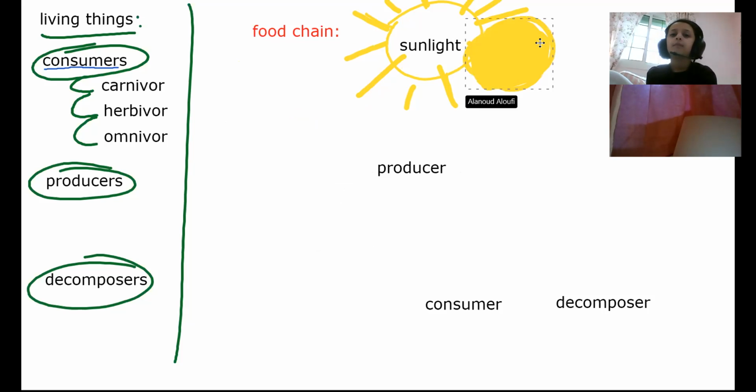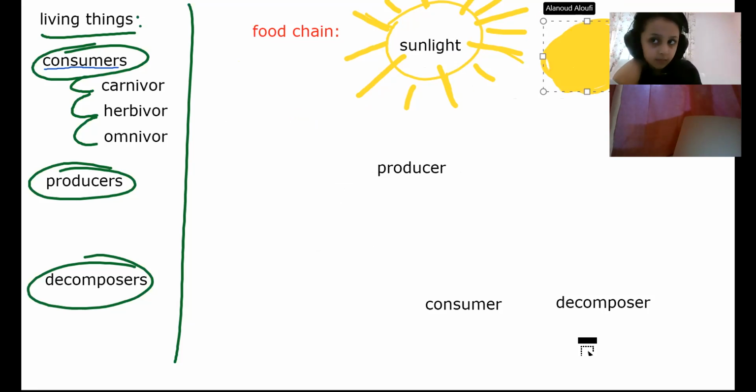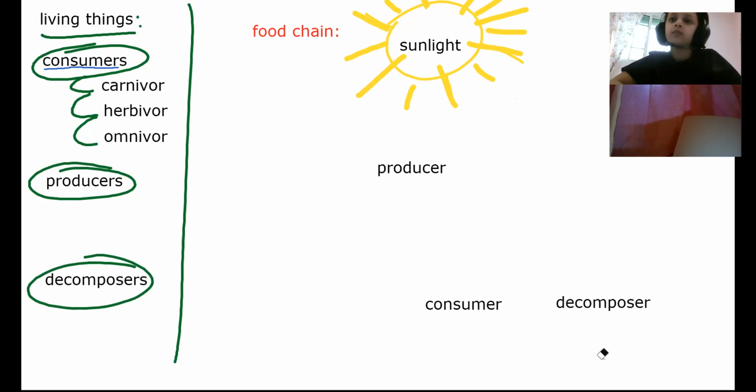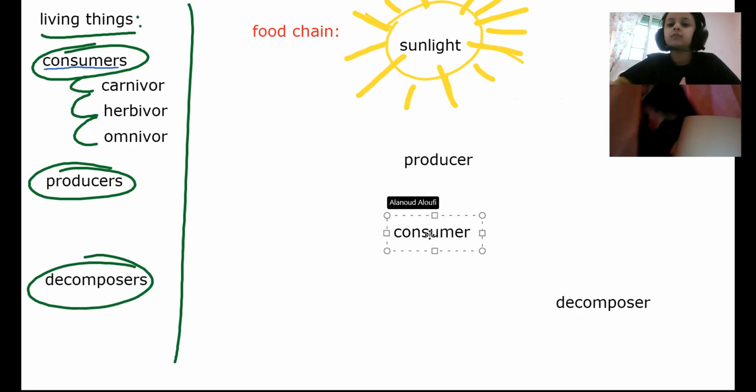Why a producer? Because the producer is the plant. The plant makes its own food from the sun. Excellent. Very nice. Who will eat those plants: a decomposer or a consumer? Consumer. Excellent.